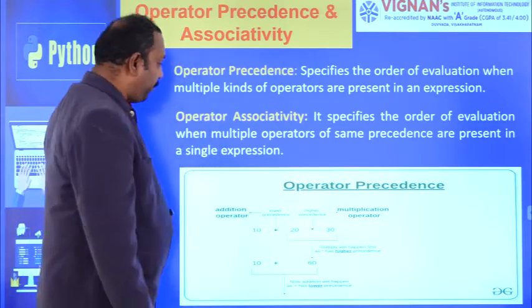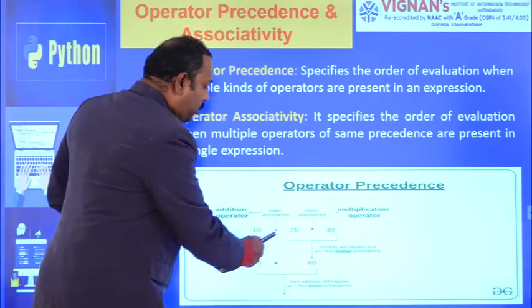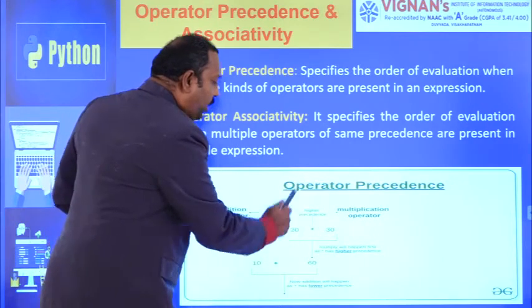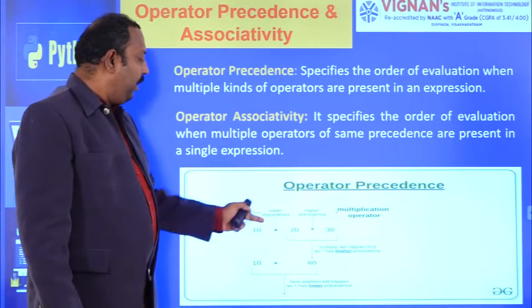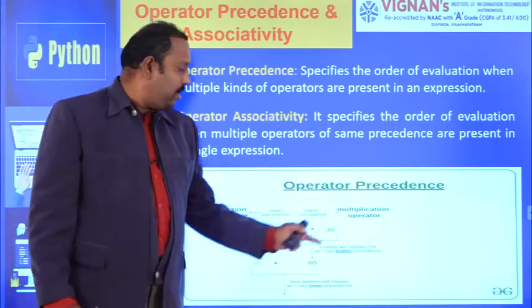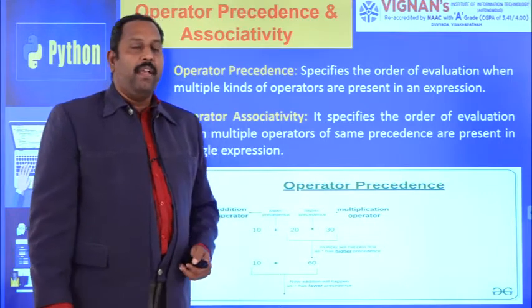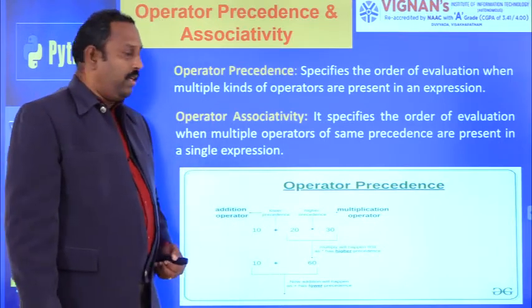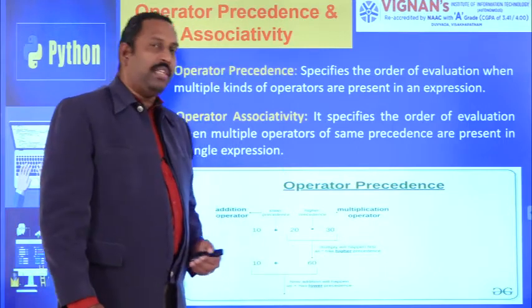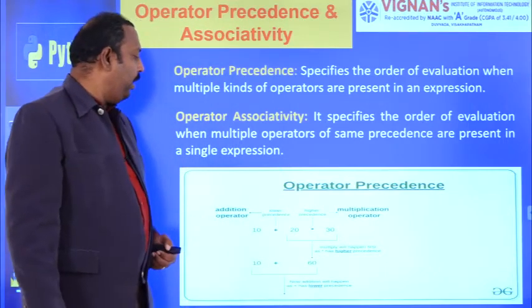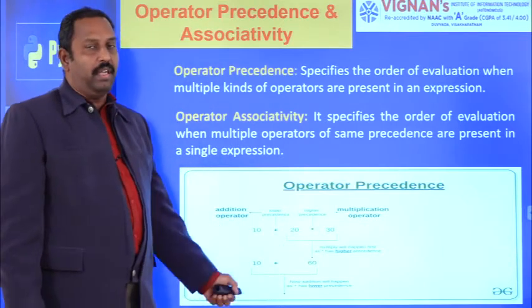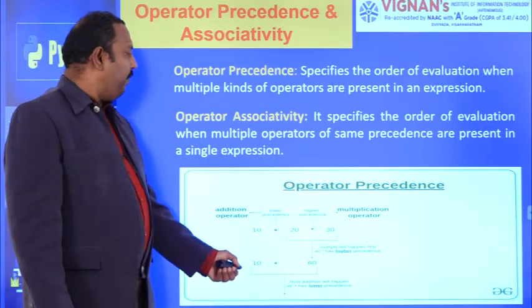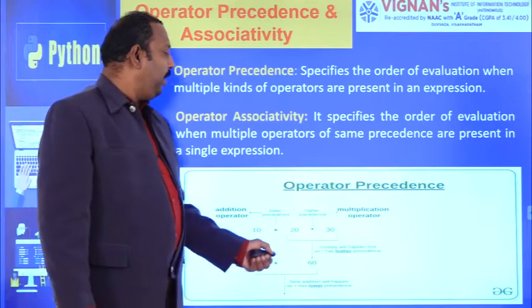Here you see 10 plus 20 into 30. Two operators exist here, one is plus, another one is star. Plus has lower precedence and star has high precedence. That's why we have to perform multiplication first. That means 20 into 30 will give 600. Then we perform the plus operation, 10 plus 600, and the output is 610. So this is the evaluation of an expression in Python.